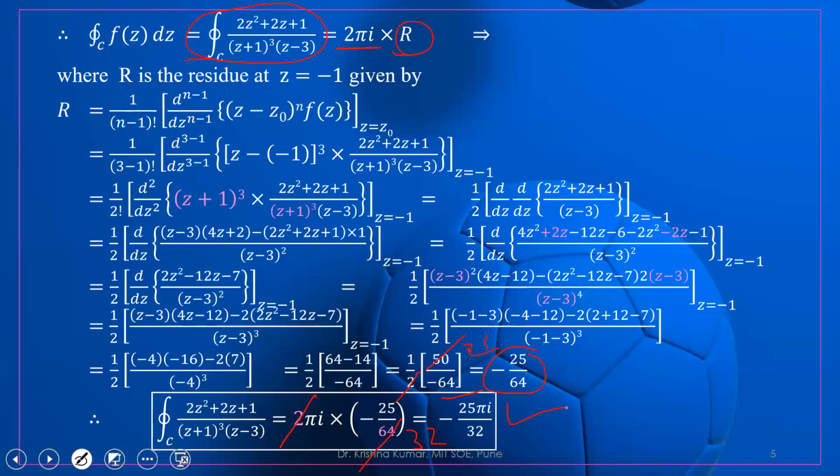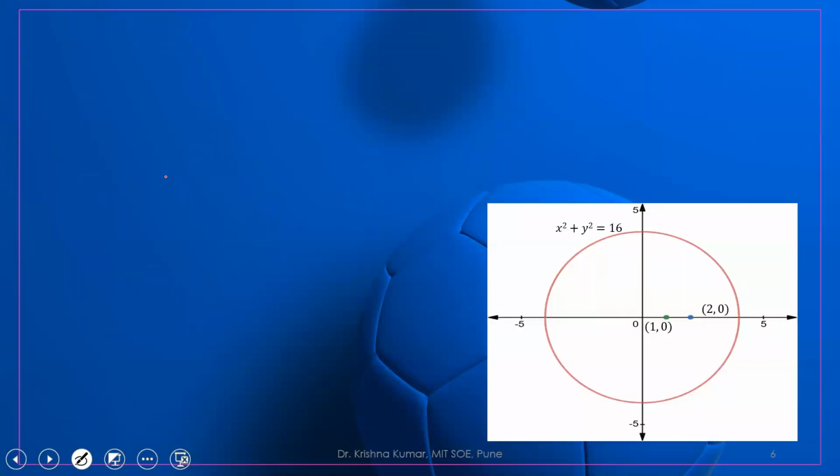So now if you see this example clearly, there is a difficulty over here because we are differentiating 2 times. Okay, so there is a problem if the order of the pole is more than 2, right? Let us take one more example.